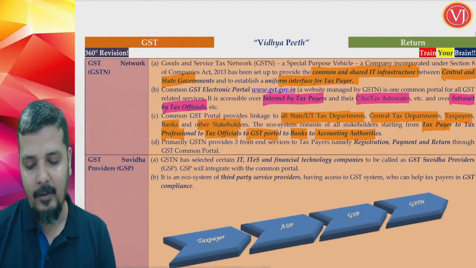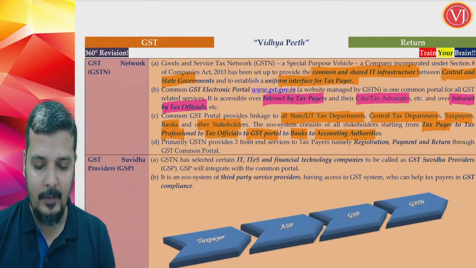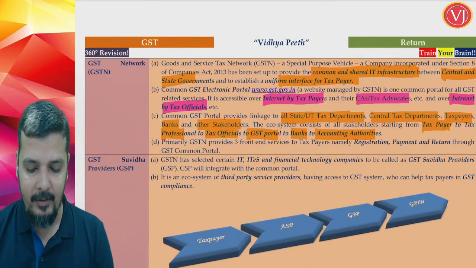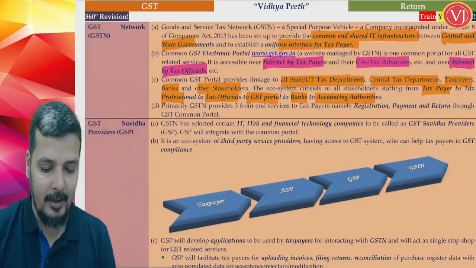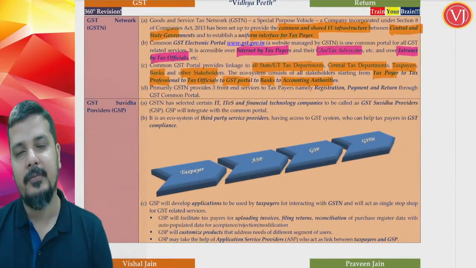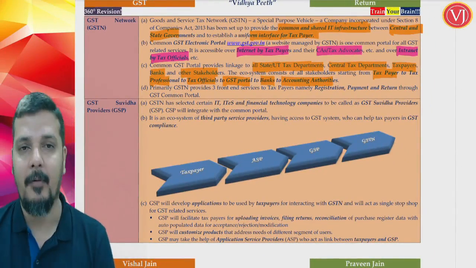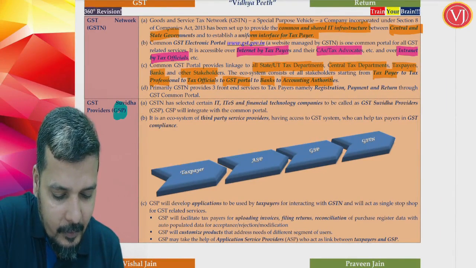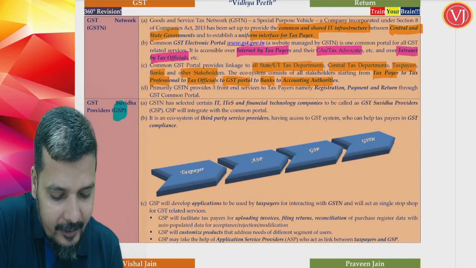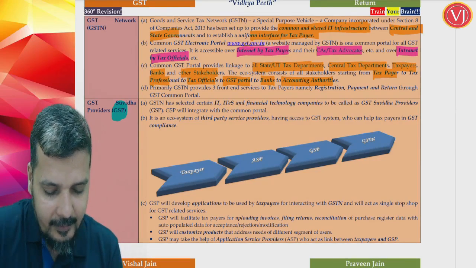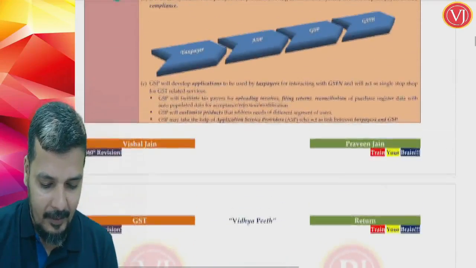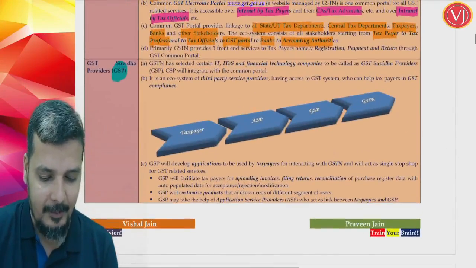And like I said, what is the basic understanding of the GST network and all? We have already discussed the GST network and what it does. Already we have understood that particular purpose. Now there is something called GST Suvidha Providers, which we call GSP, and there is also something called ASP. You will find ASP, GSP and ASP.